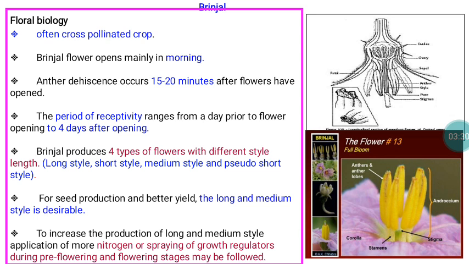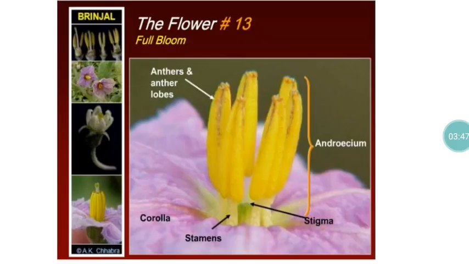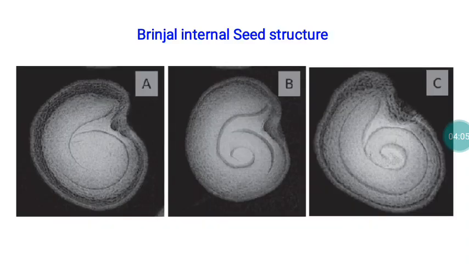To increase the long and medium style flowers, we have to apply a larger amount of nitrogen, or apply plant growth regulators during the pre-flowering and flowering stage. In that way only can we have more flowers with long and medium styles. And this is the floral structure of brinjal. Here also the stigmas are surrounded by the stamens, but not fully. But in the case of tomatoes, they are completely covered and in a hanging down position. Because of that, tomatoes are self-pollinated, whereas brinjal is often cross-pollinated.